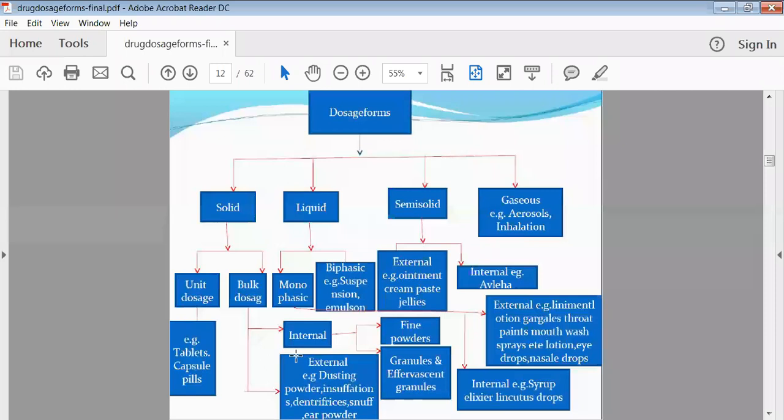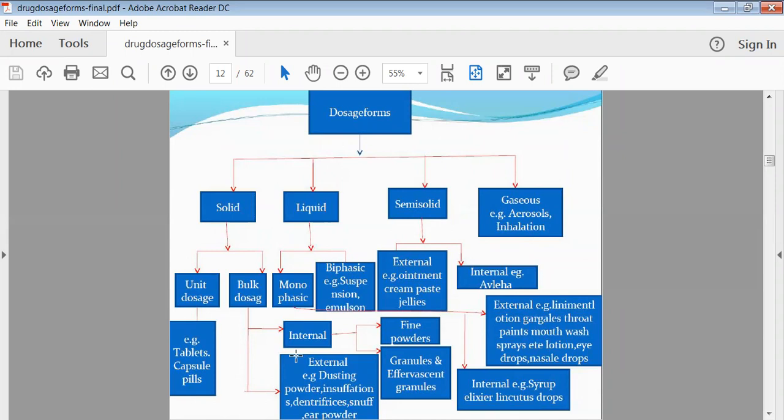So that's why this is the one semi-solid preparation which is coming under the internal type of semi-solid category. Otherwise, all the semi-solid preparations we are applying externally, like cream, ointment, gel, as well as your paste, jellies. This totally semi-solid preparation we are applying externally to your skin or topically.